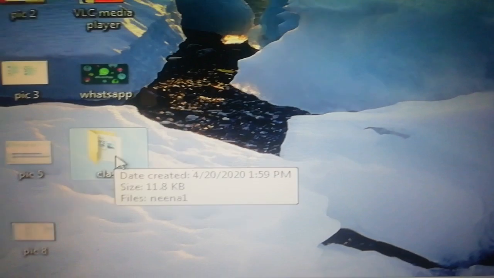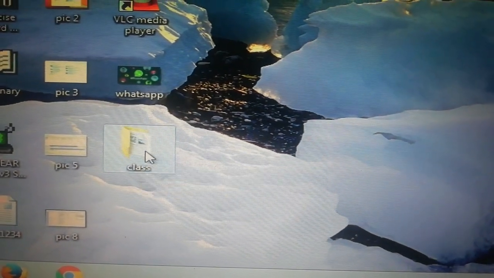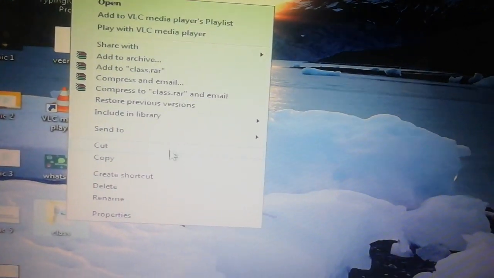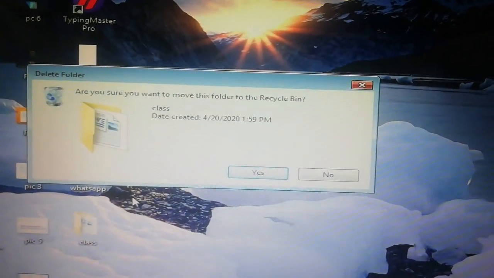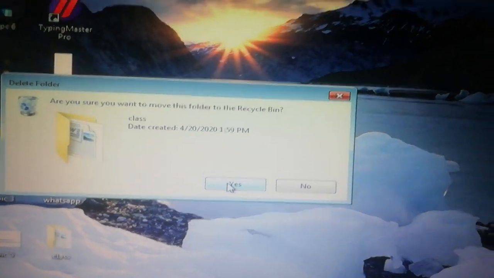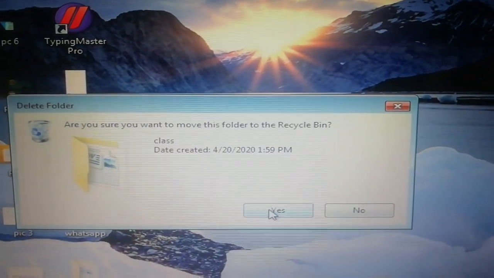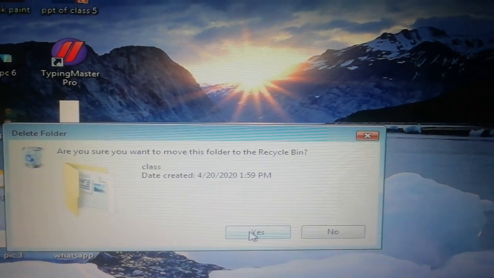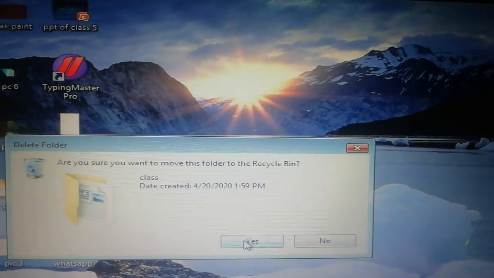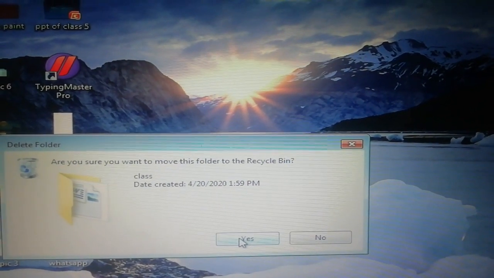If you want to delete this folder, again right click and then you can delete it. Delete this folder and it will directly go to the recycle bin, because a file or folder never gets deleted directly.